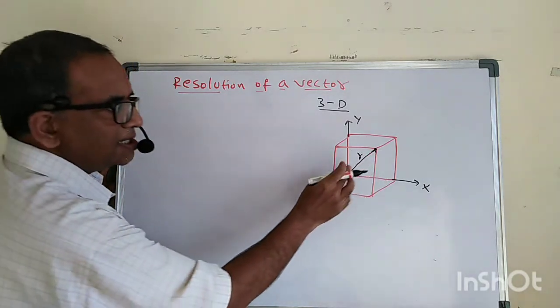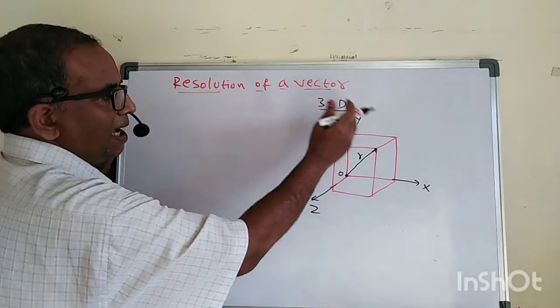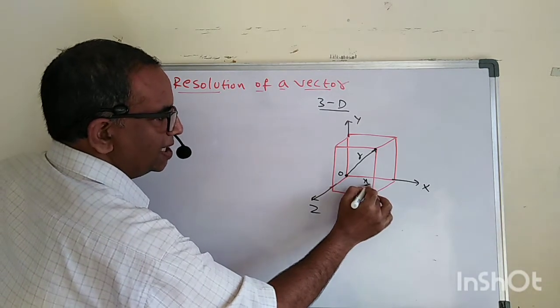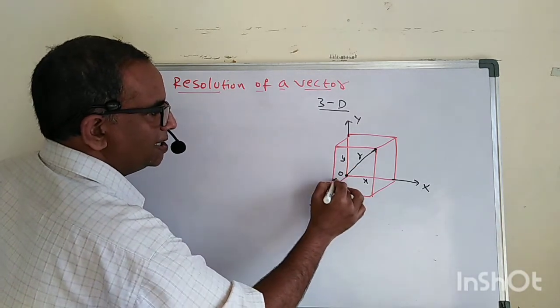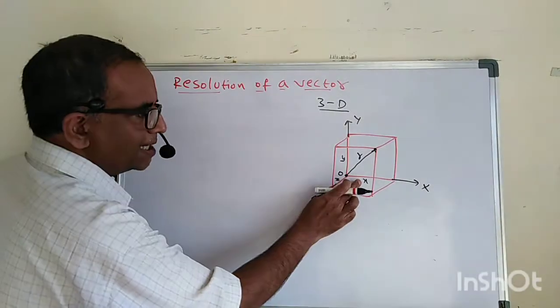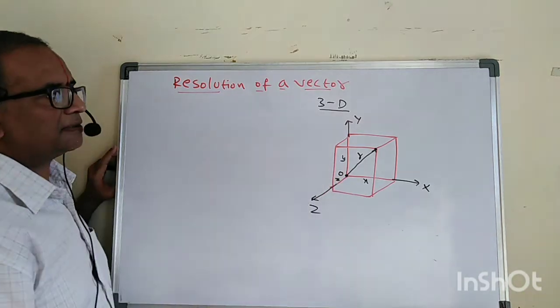This vector can be resolved into three components, x, y and z, meaning their magnitudes: the magnitude along the x-axis is x, along the y-axis is y, and along the z-axis is z.